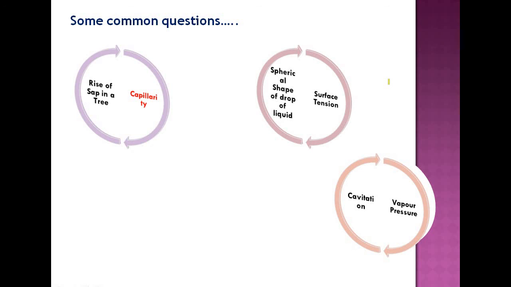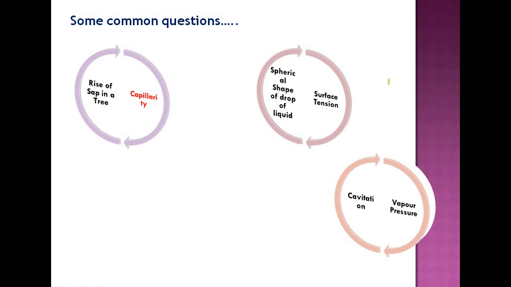The third one is cavitation. Cavitation needs a little explanation, because if a fluid is flowing through a pipe, or if there is a flow system, and suddenly the pressure reduces below the saturation vapor pressure, the liquid will evaporate. While discussing vapor pressure, we have seen when a liquid will evaporate: a liquid will evaporate when its pressure is less than the saturation vapor pressure.